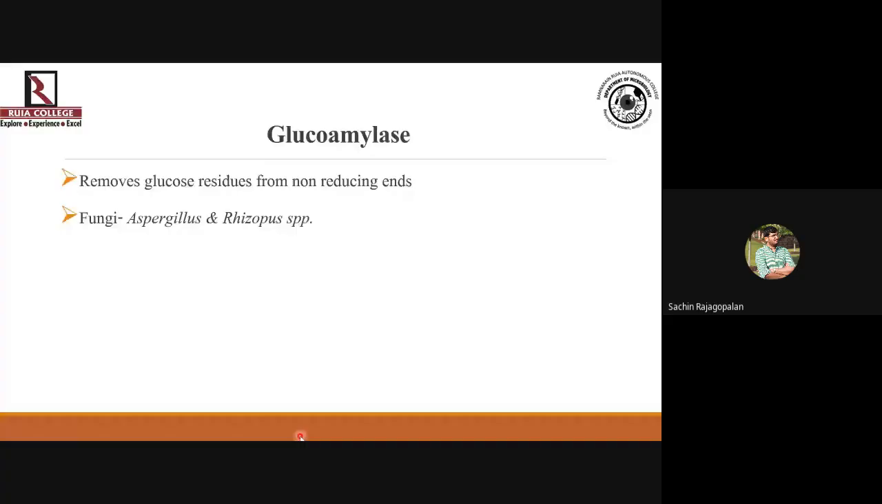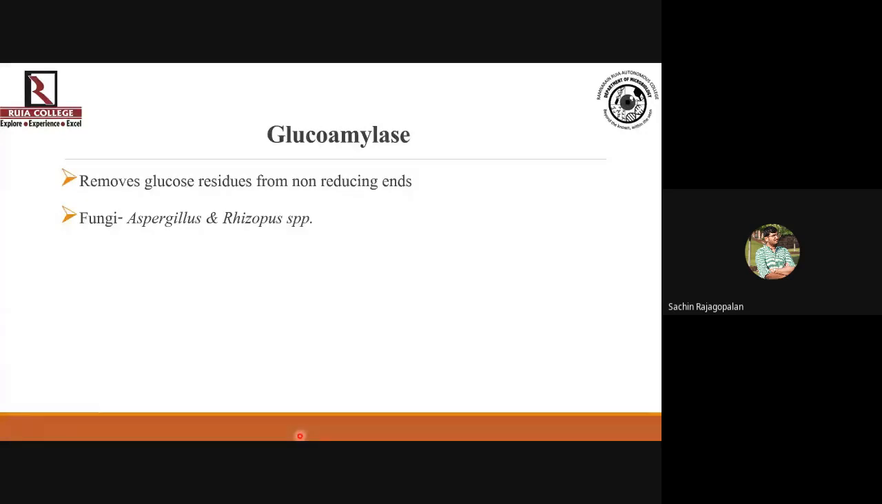It's called glucoamylase. Glucoamylase is very similar to beta amylase in terms of acting at non-reducing ends, which means it's an exoglucanase, but it doesn't remove maltose residues. It removes single glucose residues. Very popularly found in fungi like Aspergillus and Rhizopus. Okay.